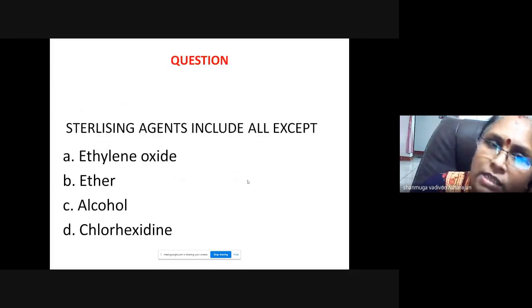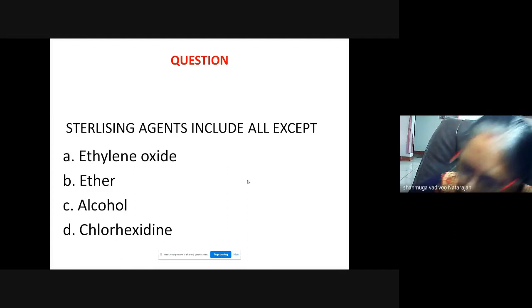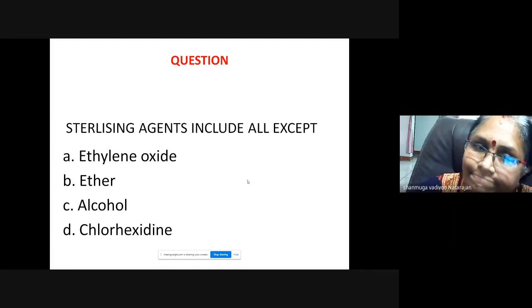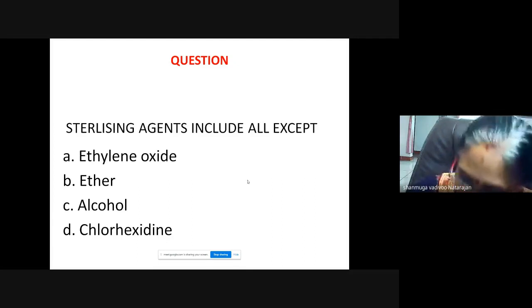Question: sterilizing agents are all except ethylene oxide, ether, alcohol, chlorhexidine. Which is the choice? Three are correct, one is wrong. Anybody?